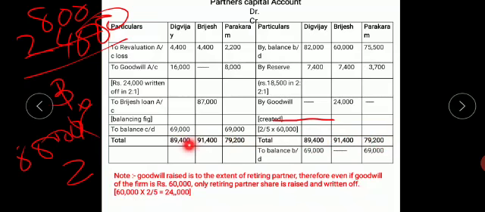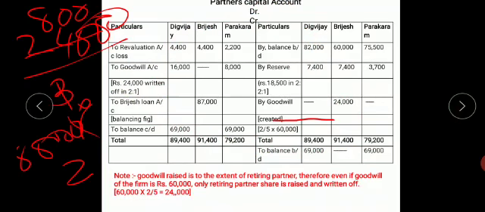Write the same total. Then from 89,400, 20,400 is to be deducted, giving 69,000. From 79,200, 10,200 is to be deducted, and it will be 69,000. Now this amount is again shown on the credit side to show that the partnership firm is still continuing. Now the partners' accounts are clear, I hope.